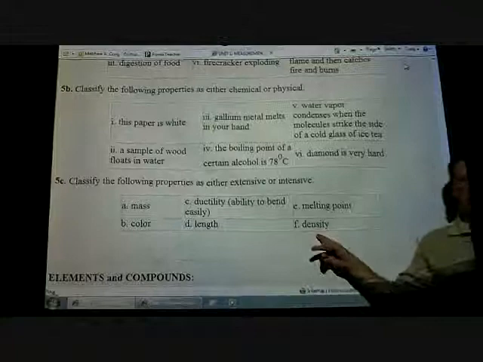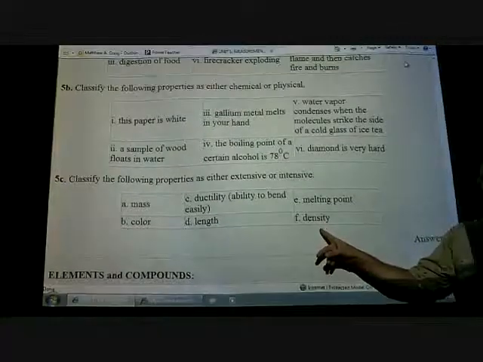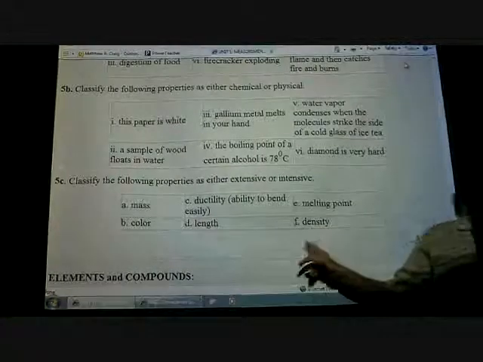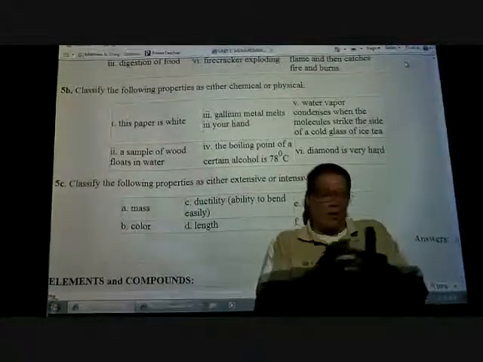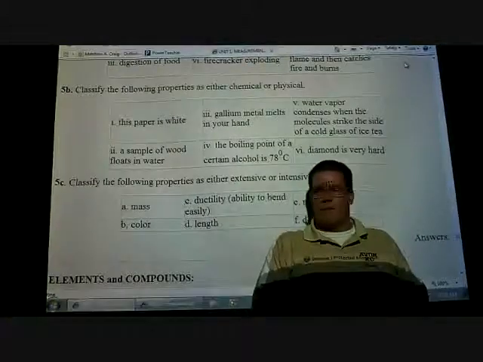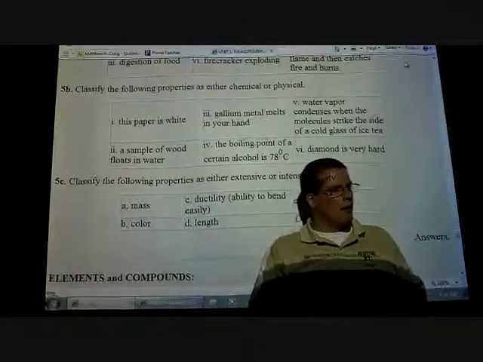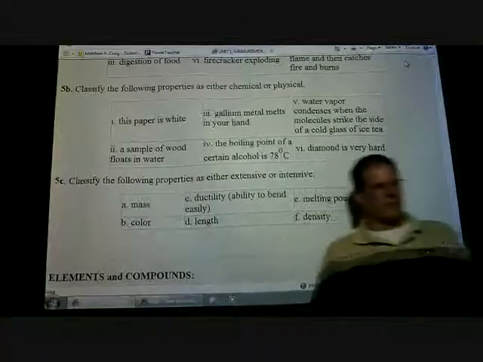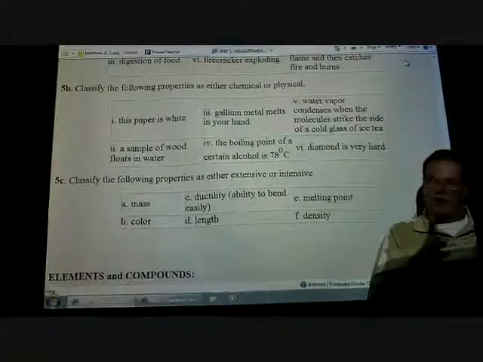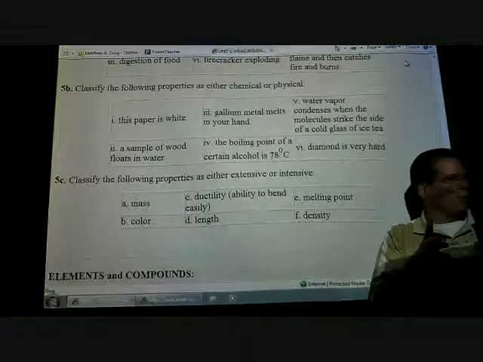Density, intensive or extensive? Intensive. Regardless of how much I have, it's going to be the same mass per cubic centimeter. If I have a block this size, the density is still the same, in grams per cubic centimeter.